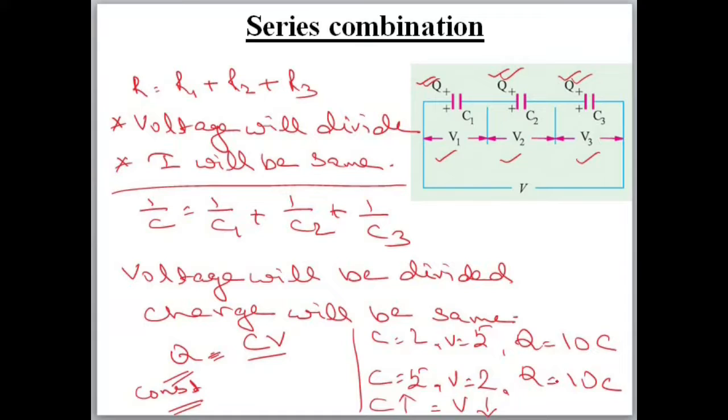When Q is constant, if C is increasing, V has to decrease. So here suppose C1 is greatest and C3 is the least. Then V1 will be the least. If C1 is greater than C2, which is greater than C3, then V1 will be less than V2, which will be less than V3. Here C3 is least, so V3 will be highest.